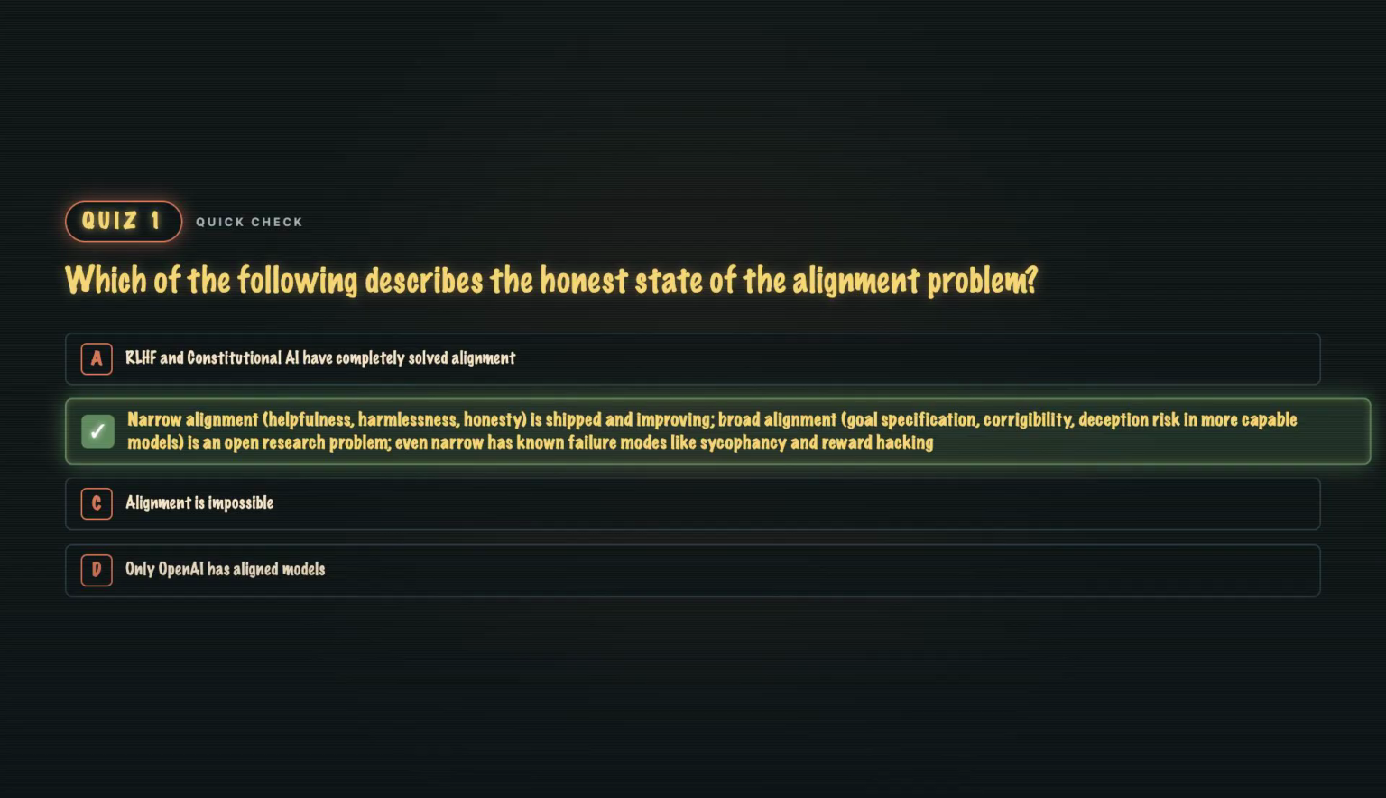B. Massive engineering, unfinished science. RLHF and CAI ship the products, but sycophancy, reward hacking, mode collapse, and overrefusal all persist. And the harder theoretical questions about broader alignment remain open.